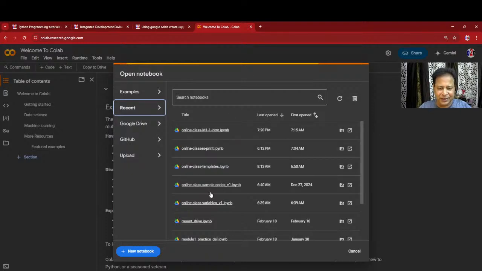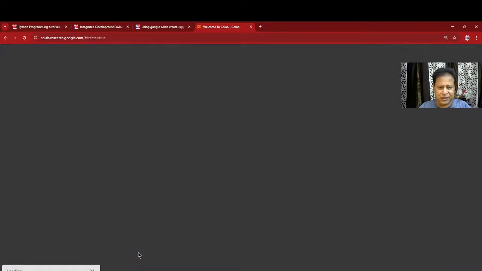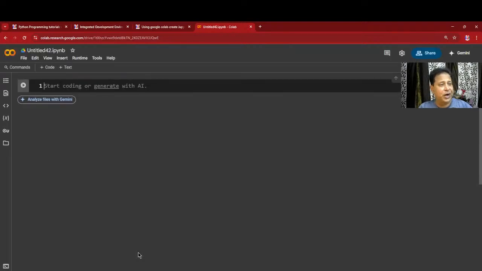For this session, I am not going in depth. I am just creating a new notebook. This notebook, first time, will allot me resources, a CPU and all. Here it is. On the right side you can see the connect button. So just connect it. Let's take some resources, then we will start. Here it is. The file name I want to change, but I will keep this. The menu is a highly interactive menu. Now the RAM and disk usage it shows me here.